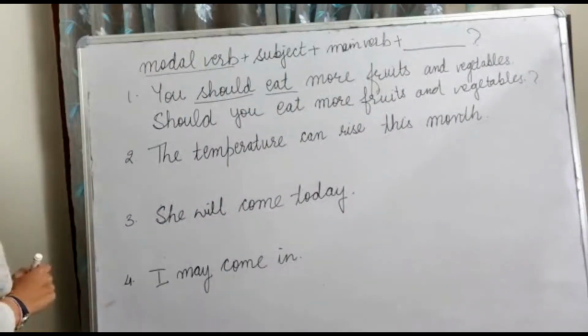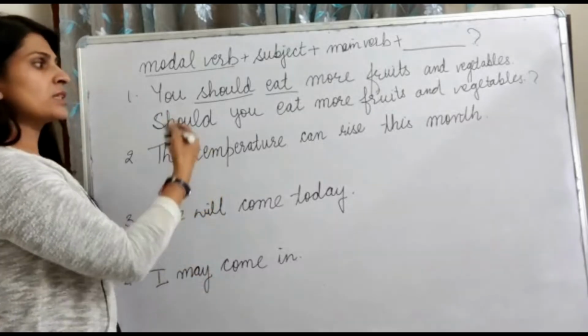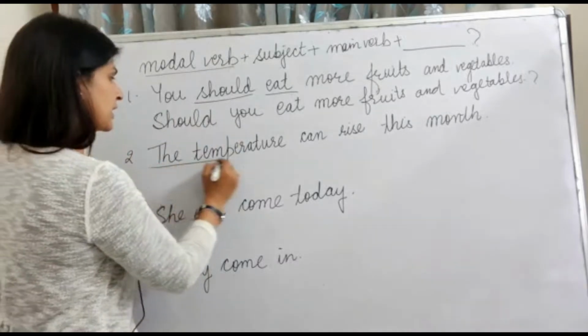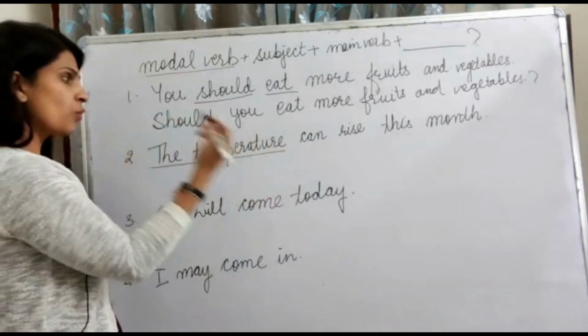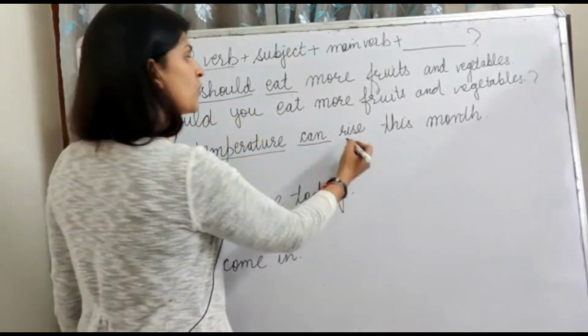Now let's come to the second sentence. First we will find the subject, the modal verb and the main verb in the sentence. What is the subject here? It is the temperature. What is the modal verb? It is can. And what is the main verb here?